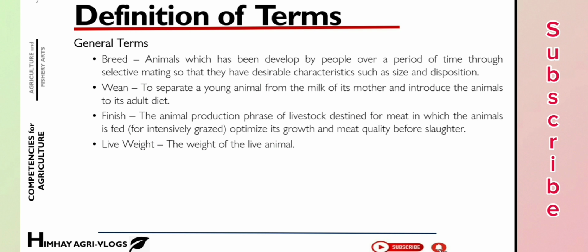Finish, the animal production phase of livestock destined for meat in which the animals is fed intensively or grazed, to optimize its growth and meat quality before slaughtering. Live weight is the live weight of animals.